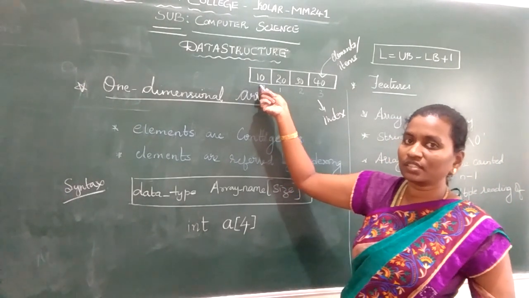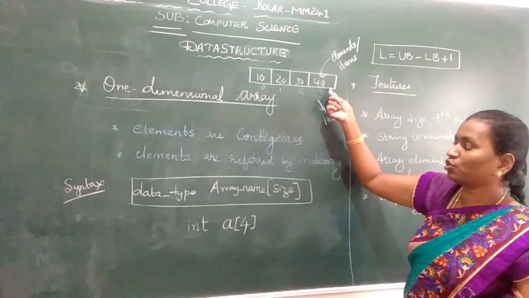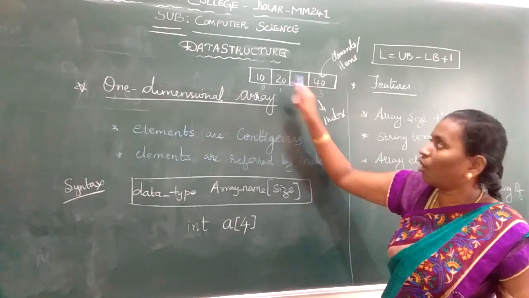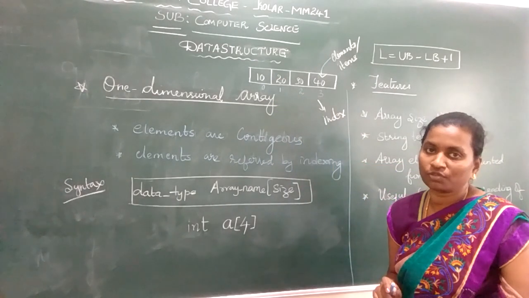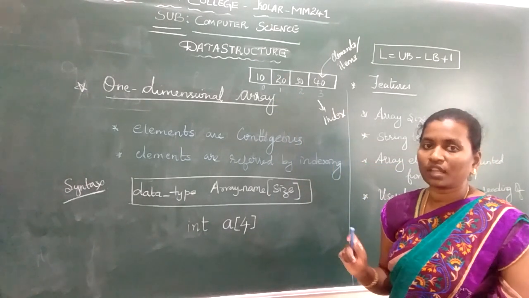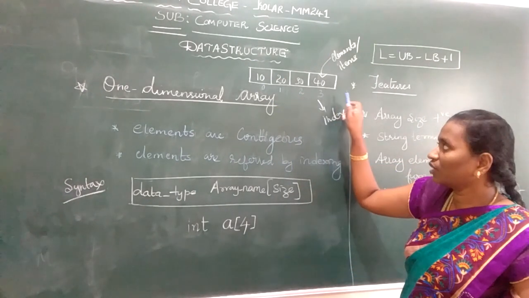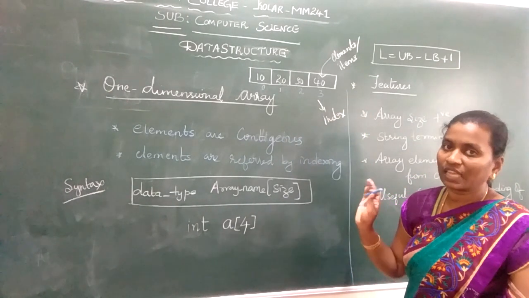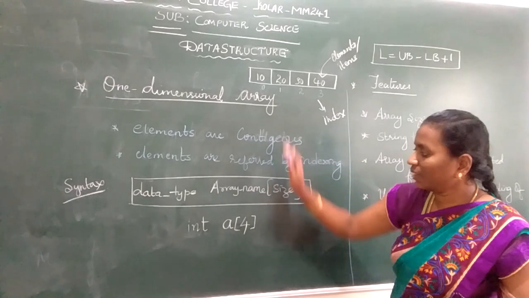For example, how do we identify the position for the given size 4? It is 0 to 3. How many elements can we store? 4 elements. If we are given 5, it is n minus 1. So if the last index is 4, we are storing 5 elements in the array. So this is about the array.